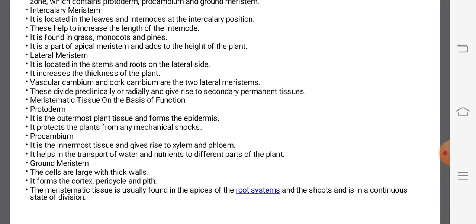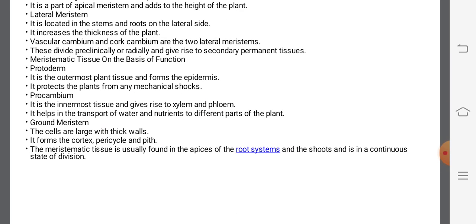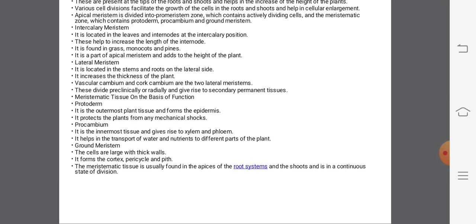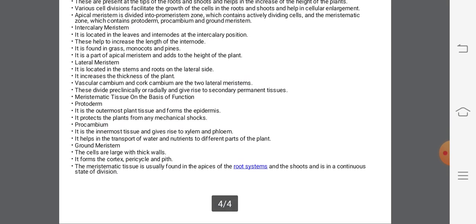The protoderm is generally the outermost plant tissue and forms the epidermis. It protects the plants from any mechanical shock. Then the procambium is the innermost tissue which gives rise to the xylem and the phloem, and it helps in the transport of water and nutrients. And the ground meristem develops the cortex, the pericycle, and the pith. This meristematic tissue is usually found in the apex of the root system and the shoots, and it is in a continuous state of division.